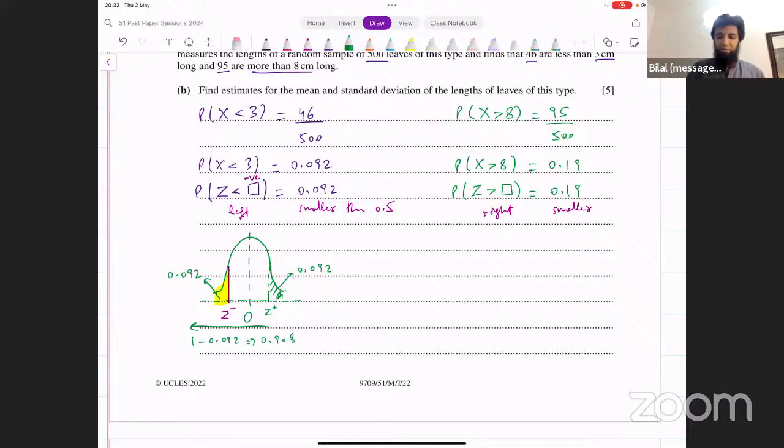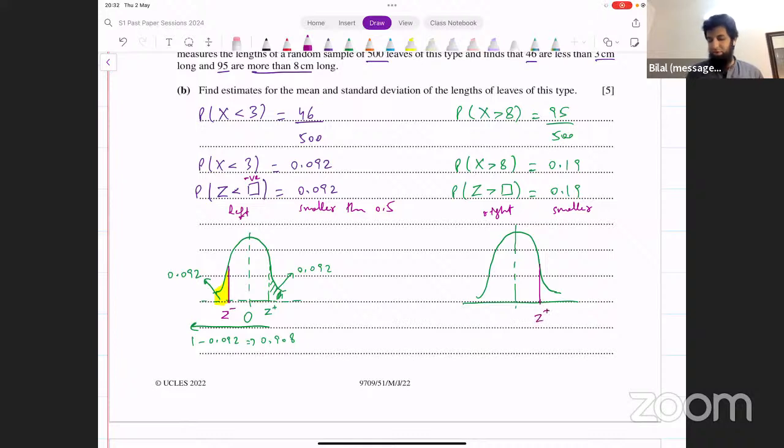If the area to the right is smaller, where is Z going to be placed now? Z is going to be placed on the positive side now, because the area to the right is supposed to be smaller.